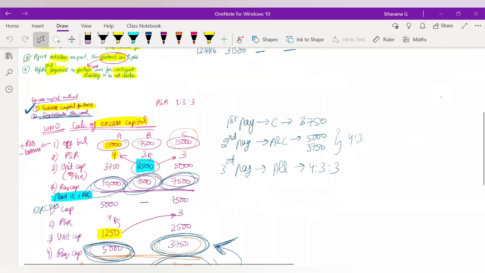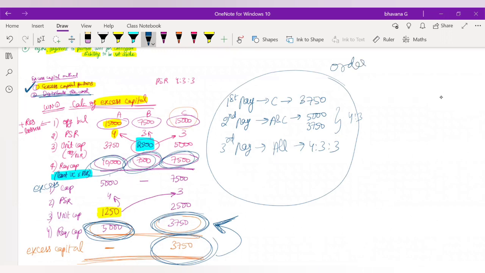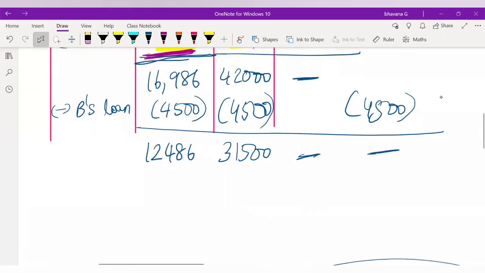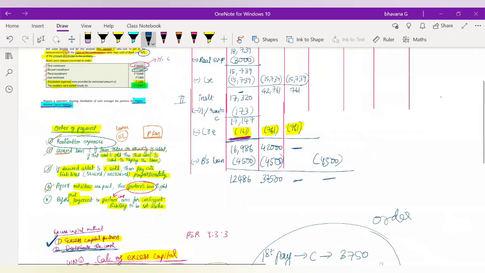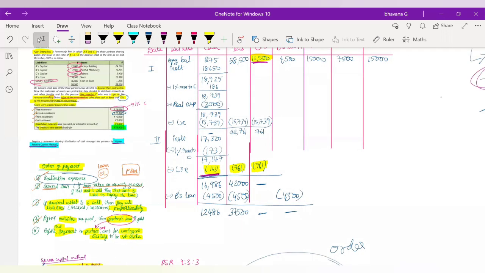So with the balance that you have, 12,486, the next payment that you have to make is to the partners' capital only, and in this order only you have to pay the partners' capital. But before that, I think you guys have 37,500. Is it? Okay, sorry, I just made a mistake. It is 37,500 here. I told it was 31,500. Okay. So very good presence of mind. The people who had answered 10% commission, very good presence of mind.